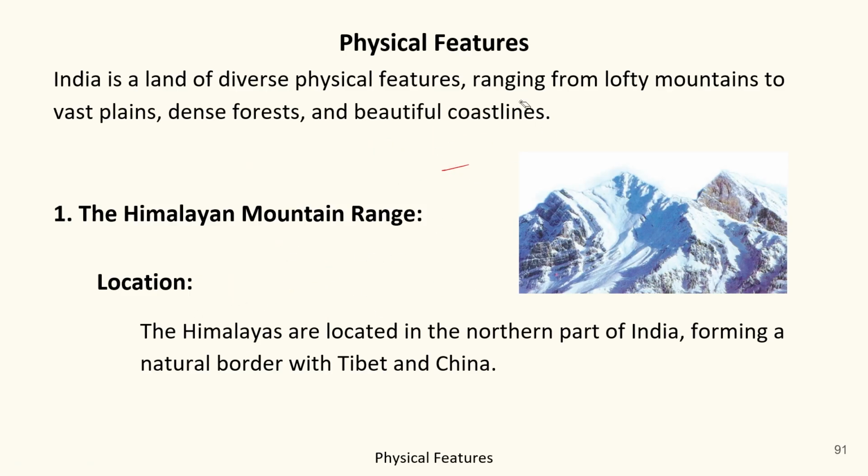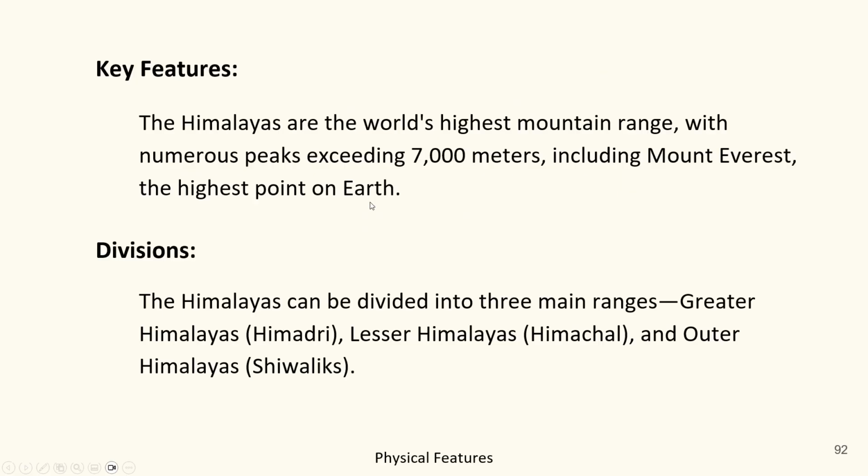Now, let's have a look at key features of the Himalayas. The Himalayas are the world's highest mountain range, as I have told you already.